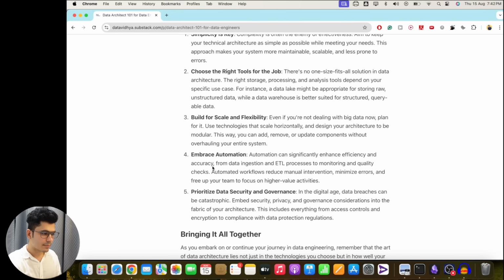Third is to embrace automation. A lot of the time you might monitor different systems manually, try to solve the different errors manually, and build the data pipeline manually. Instead of that, you should generate scripts and automation to do all of these things. So in case some error occurs, you should directly get an email or a Slack notification, as per your system integration. Instead of going to check every single day if your data pipeline is working or not, you should have an alerting mechanism already in place so that you don't have to go and check that.